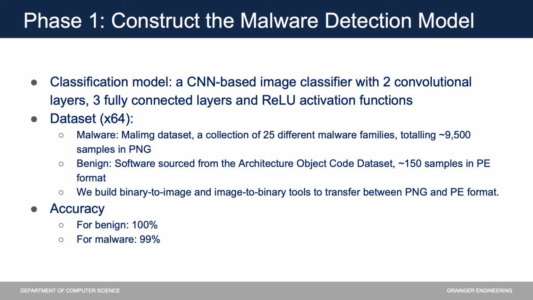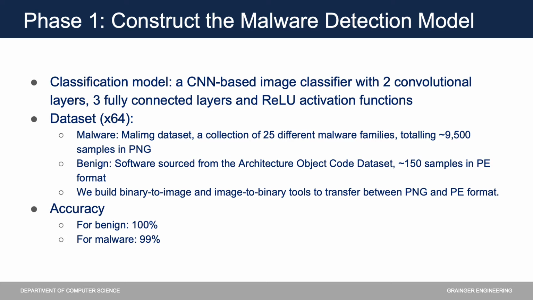In phase 1, we replicated the malware detection model from previous papers based on their described parameters. Our model is a CNN-based image classifier with 2 convolutional layers, 3 fully connected layers, and ReLU activation functions. Our training and testing datasets were constructed by combining 2 datasets. For the malware samples, we used the MalImage dataset, a public dataset from the Vision Lab at UC Santa Barbara. For the benign samples, we used the Architecture Object Code dataset.